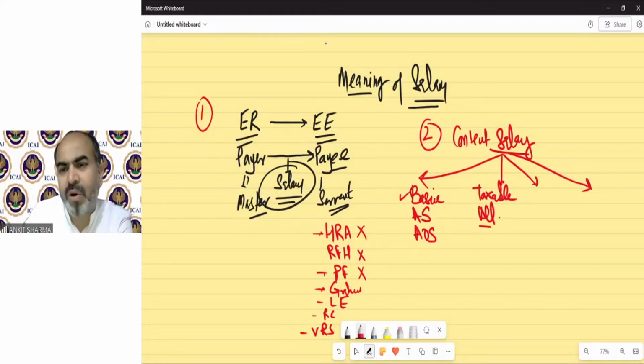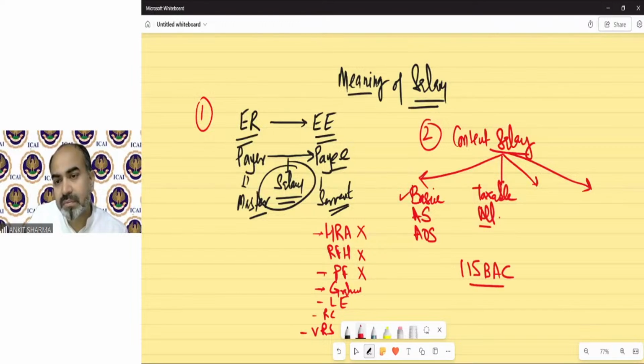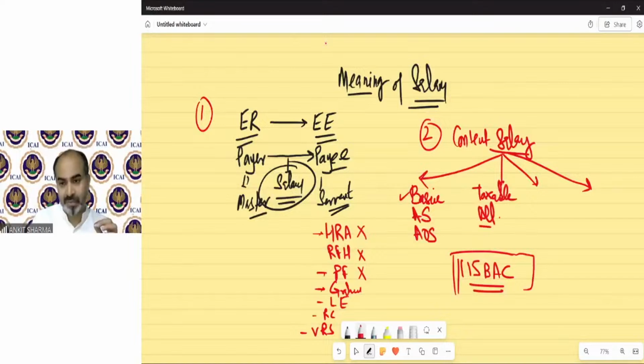Taxable portion of all allowances. So we know the allowances like house rent allowance, conveyance allowance, daily allowance, special allowance, etc., etc. So the taxable portion of all allowances we have to see. And again, because now we have section 115BAC, if you are going for the default tax regime, now we have the default tax regime. Of course, you have gone through the meaning of the default tax regime, etc., in the lectures already uploaded. And one is the optional tax regime.